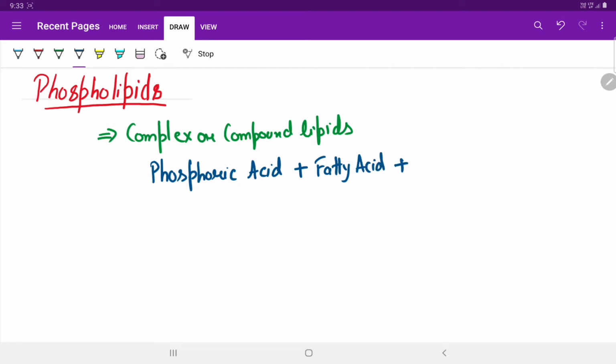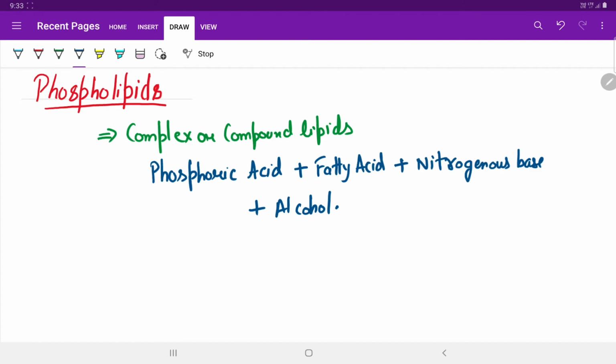A nitrogenous base can also be present and an alcohol, nitrogenous base plus an alcohol. So this is the basic configuration for a phospholipid.